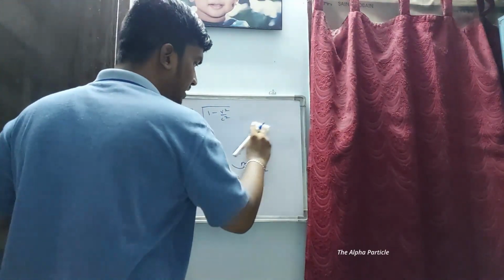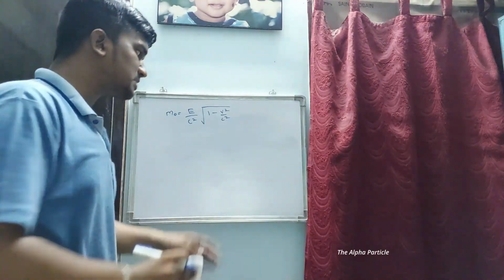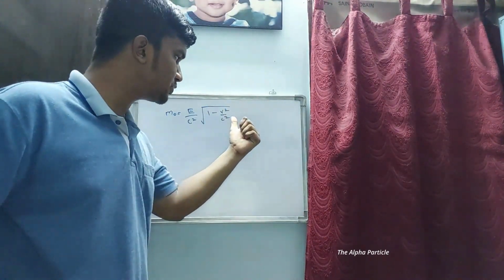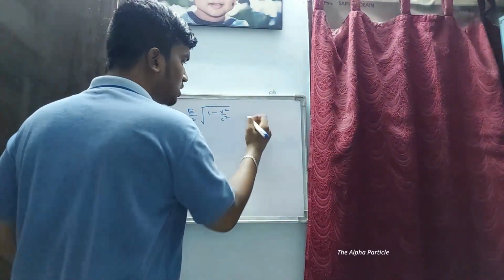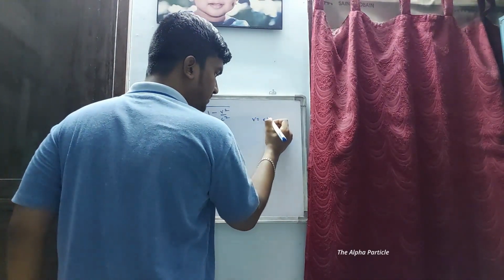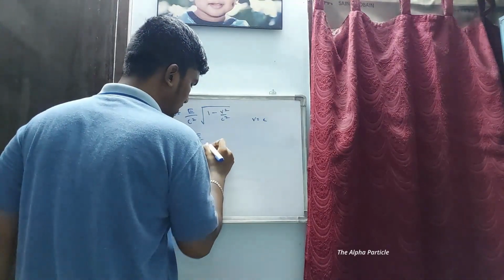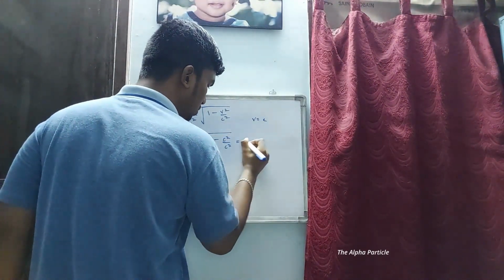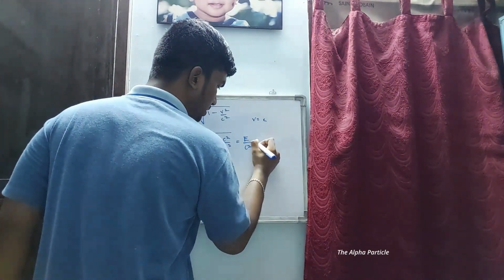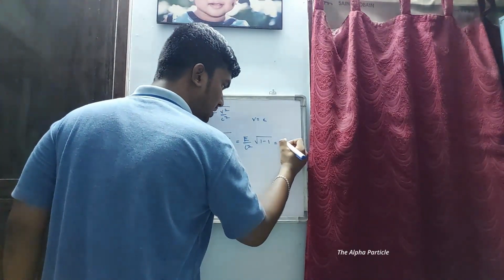So this is the final equation, and we can prove that the rest mass of a photon is 0 by substituting the value of v in this equation. Now, what is the velocity of the photon? It is equal to the speed of light, equal to c. So v equals c means, substituting in this equation, we get E by c square times root of 1 minus c square by c square, which is actually 1. So E by c square times root of 1 minus 1, that is root 0, and it's finally going to be 0.